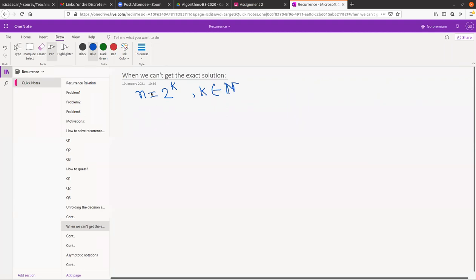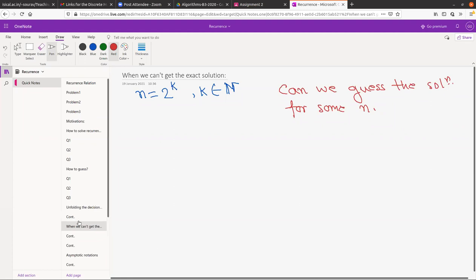Now, when we cannot guess the exact solution, the first question to ask is, can we guess the solution for some n, not all n? We have already seen that we cannot guess the solution for all n, but can we guess it for some n? Yes, of course.